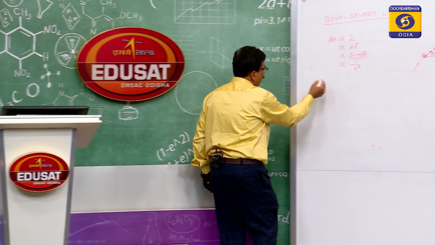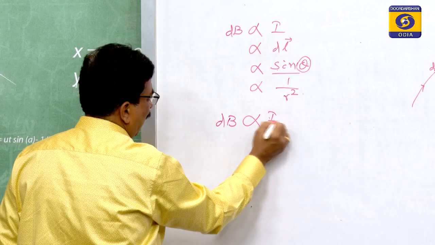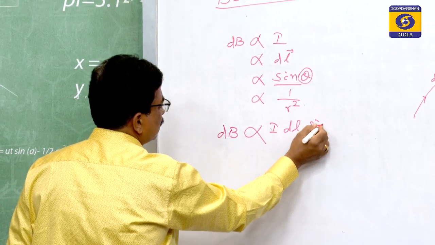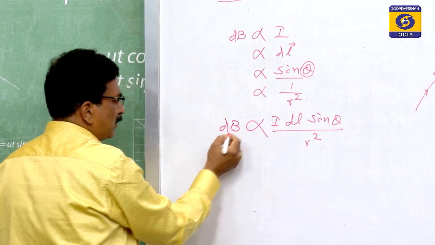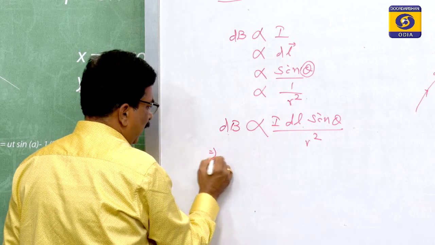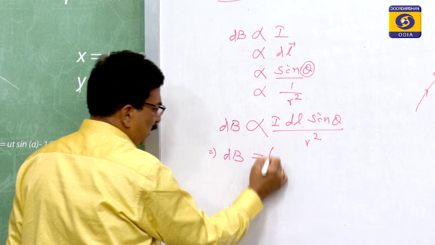If we combine them, dB is proportional to I dl sin theta by r square. When something is proportional to something and you equalize it, there is some constant.